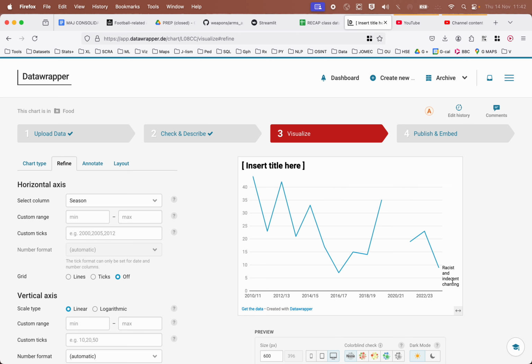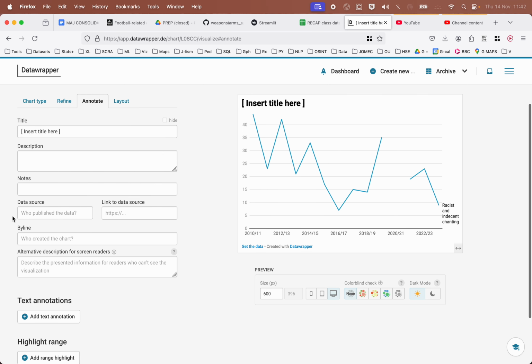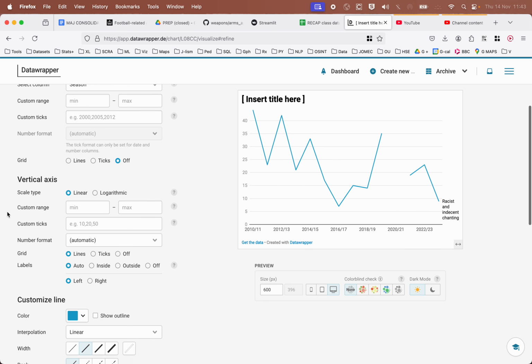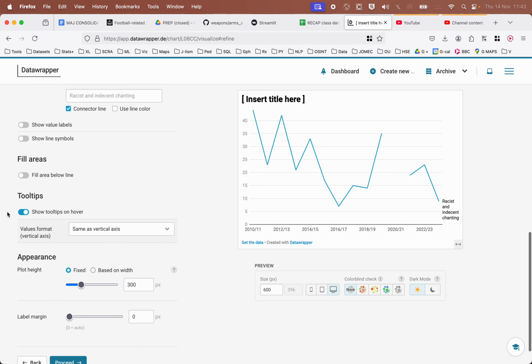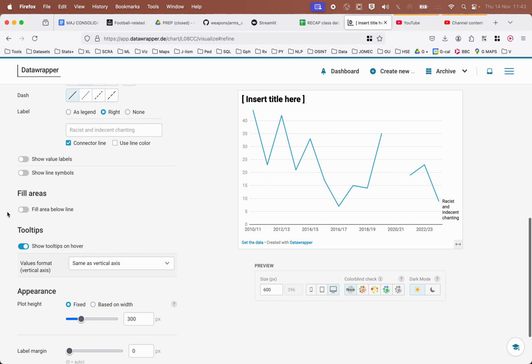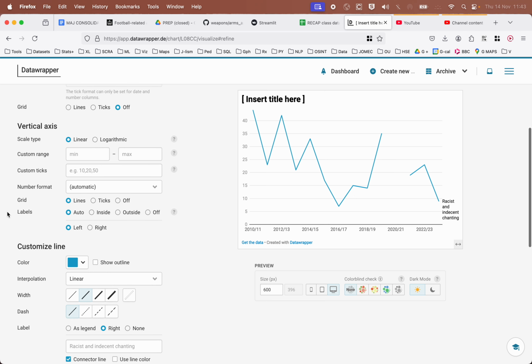And this as well, we may want to put in as a legend. Okay, it's not there. Labels. What happens if... No, that's not what we want. Oh, those labels.